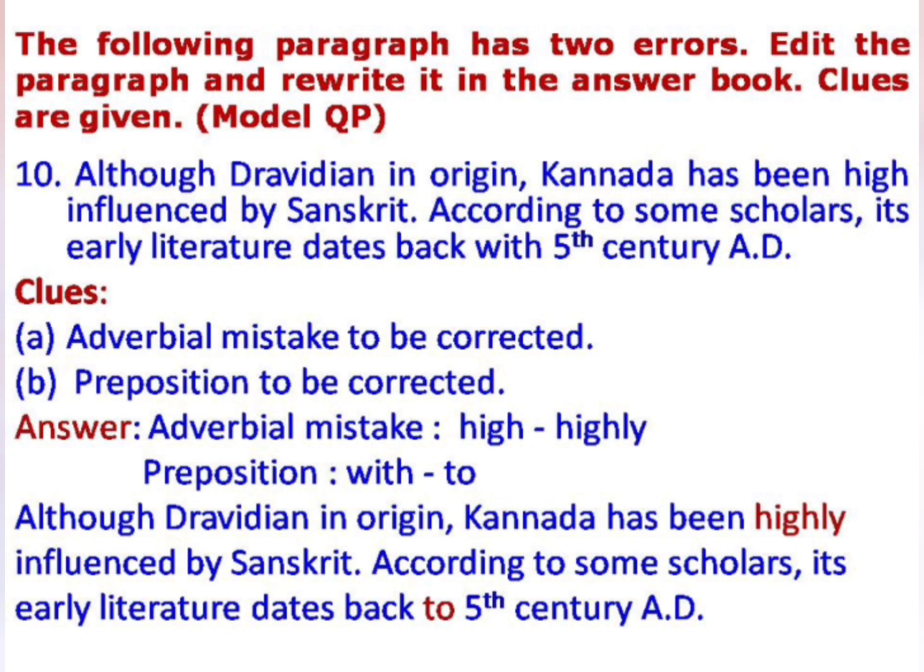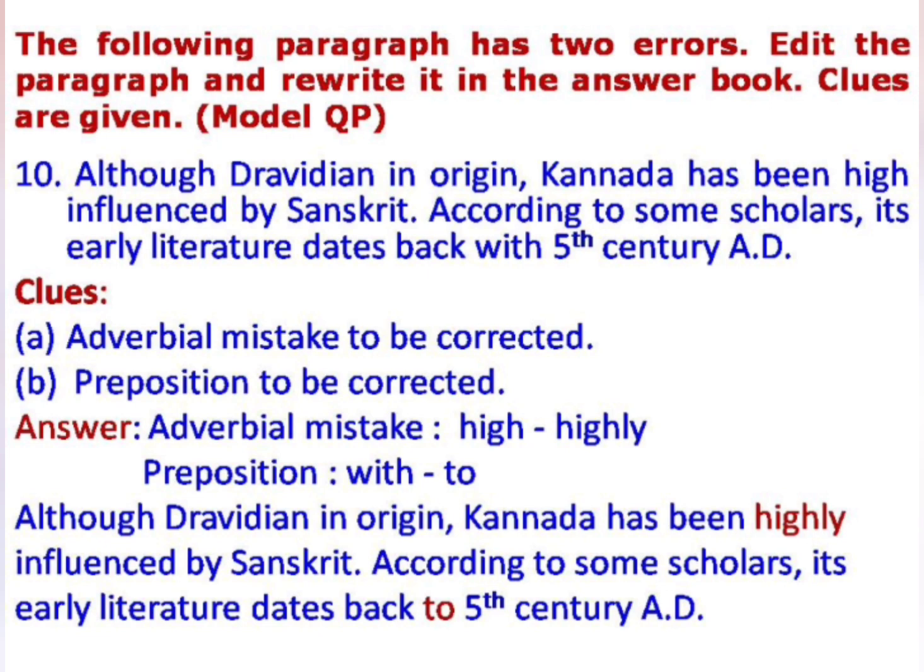Look at the first sentence. Although Dravidian in origin, Kannada has been high influence. Here high has to be replaced with highly, as it is an adverbial mistake. When it comes to the next sentence, according to some scholars, its early literature dates back with.